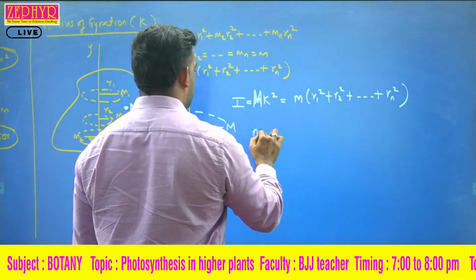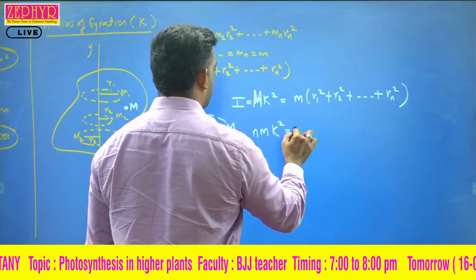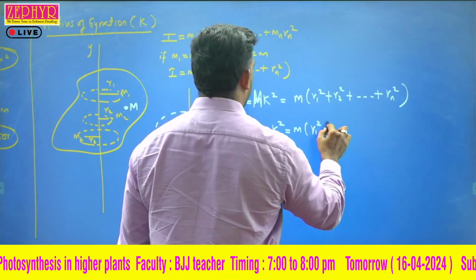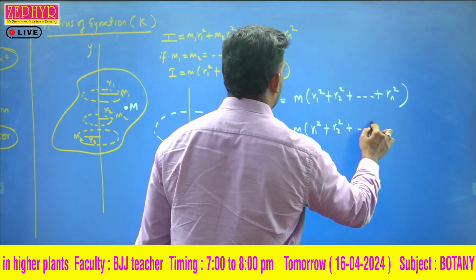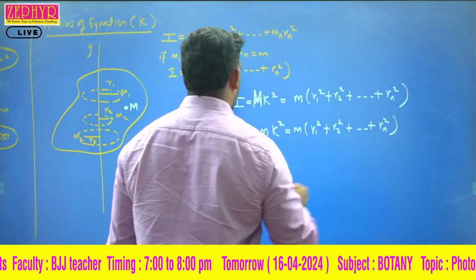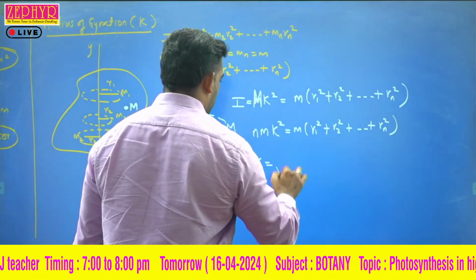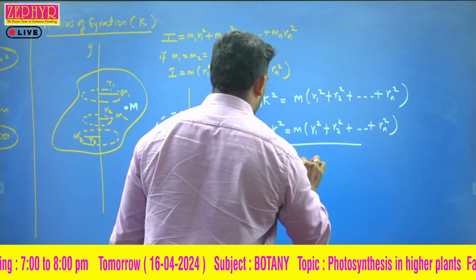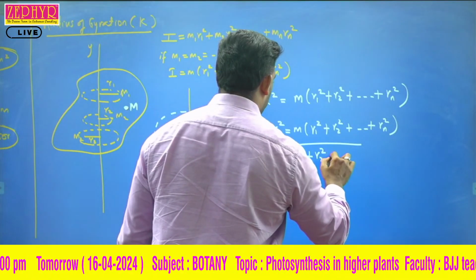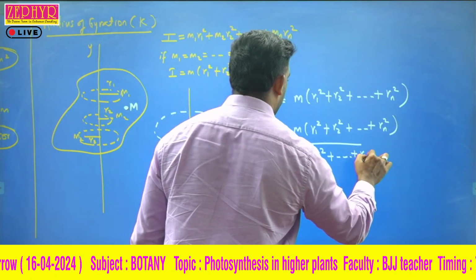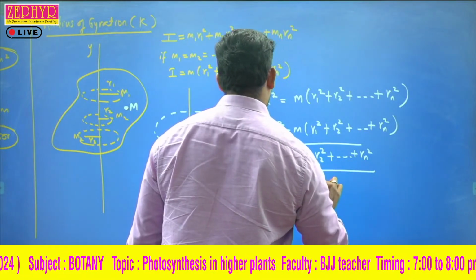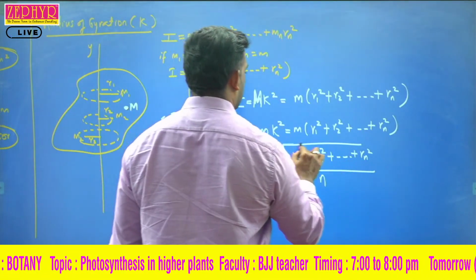So n into small m into k square equals m into r1 square plus r2 square plus etc. plus rn square. That is, k is equal to the root of r1 square plus r2 square plus etc. plus rn square, divided by the number of particles.